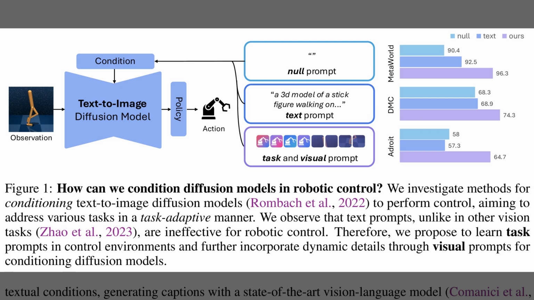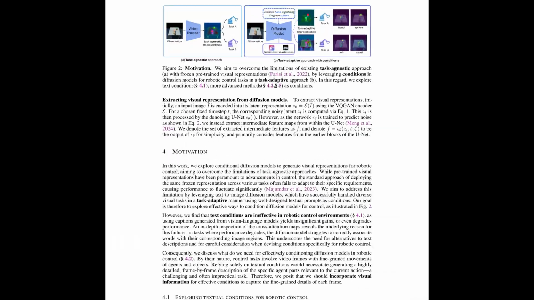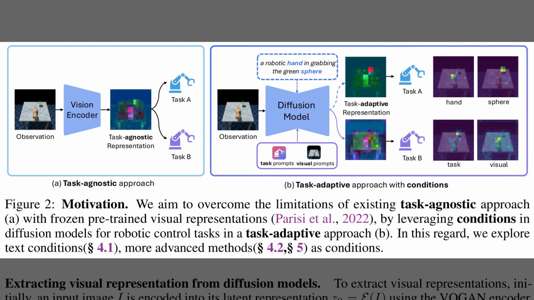On the left, the pipeline takes an observation, passes it through the diffusion model, and outputs an action. The center contrasts three conditions, from a null prompt to text prompts to learned task and visual prompts. On the right, bars indicate stronger results for the learned prompts. Meta-World reaches about 96. DeepMind Control reaches about 74. Adroit reaches about 65.